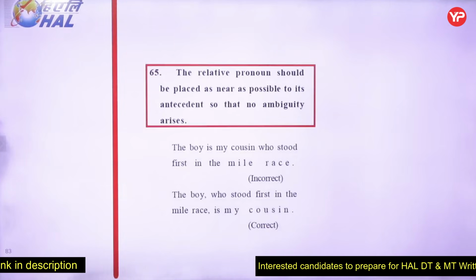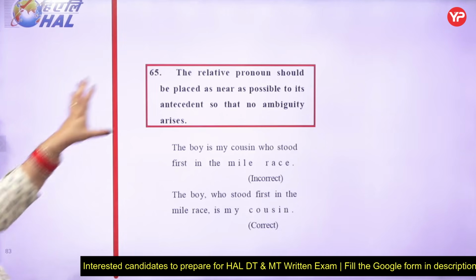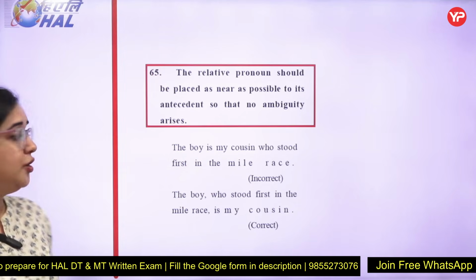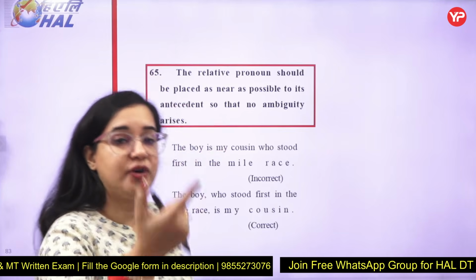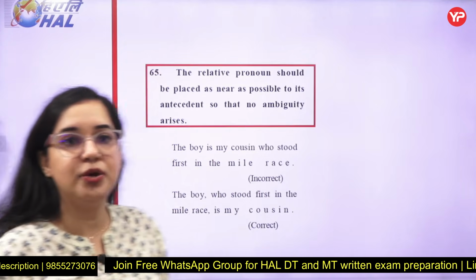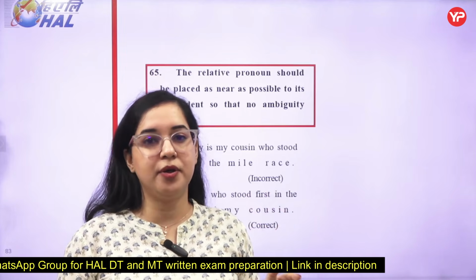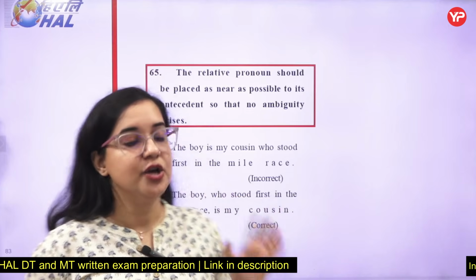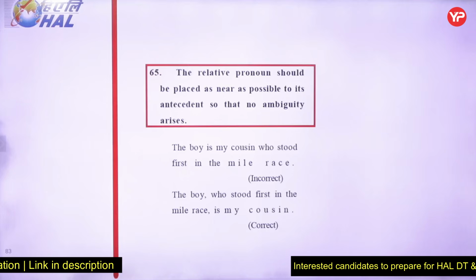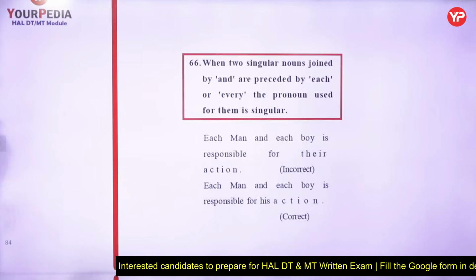65th: the relative pronoun should be placed as near as possible to its antecedent so that no ambiguity arises. Now here, "The boy is my cousin who stood first in the mile race." No, "The boy who stood first in the mile race is my cousin." To avoid ambiguity, and what is the meaning of ambiguity? That is where you get confused with the meaning of the word. There are two meanings: ambiguity means hidden meaning and the surface meaning. So to avoid ambiguity about whom we are talking, we should always place the relative pronoun as near to its antecedent, that is, whom we are talking about.